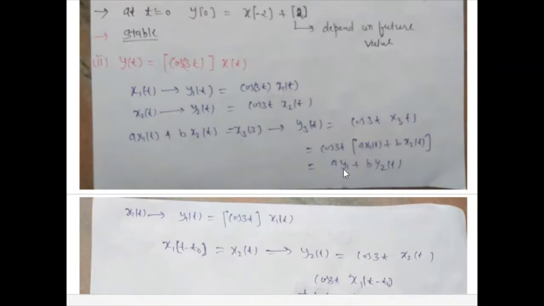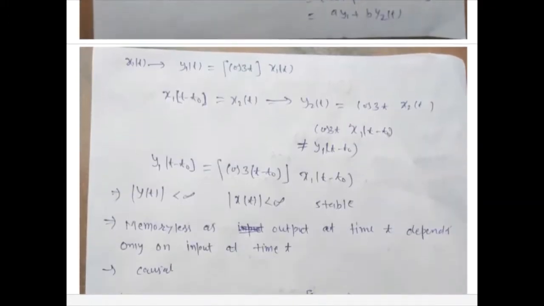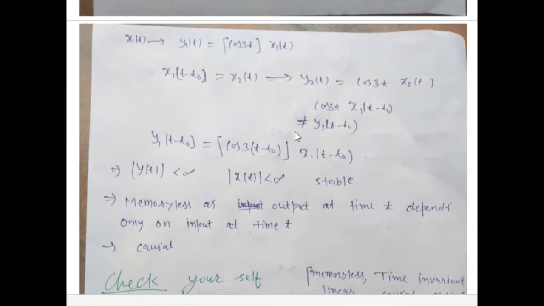It is equal to a y1 plus b y2. So y3 is equal to a y1 plus b y2. So this is linear.